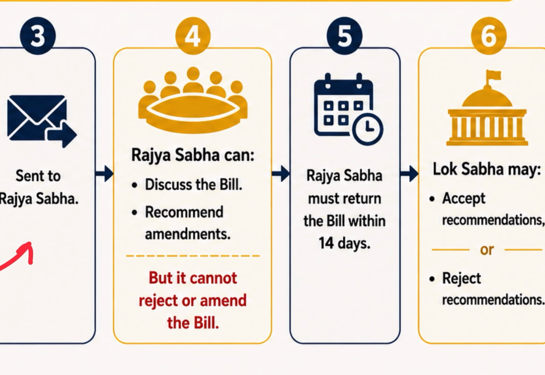Then the Rajya Sabha has basically two options regarding the money bill. It can either discuss the bill, it can recommend the amendment, but it cannot reject or amend the bill. So the Rajya Sabha's power related to money bill is very limited, as it cannot reject the bill or amend the bill on its own.